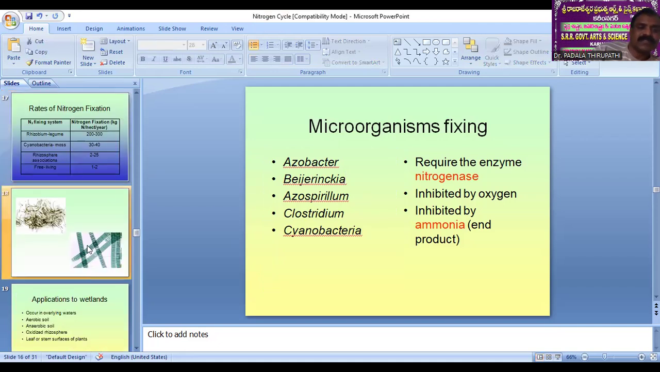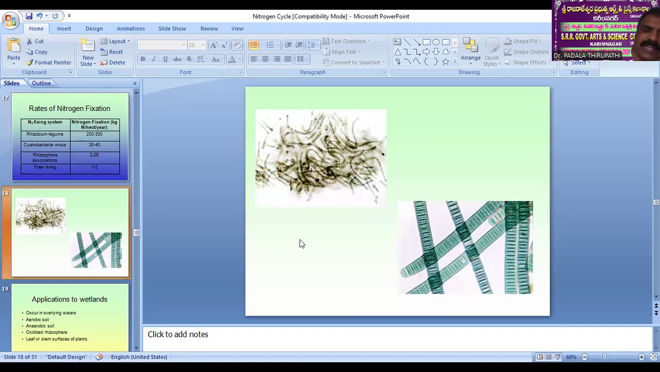Then see here, these are some of the microorganisms. Can anybody tell what this is? This slide, I am unable to write the names. Can anybody tell what this image is?